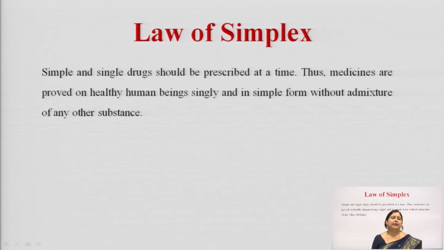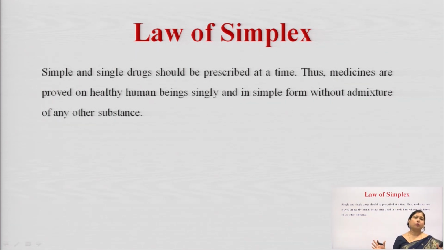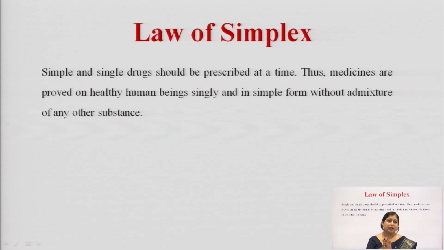The second law is the law of simplex. Homeopathy says that we should have very simple medication and generally a single drug should be prescribed at a time. It is not that we should have multiple compounds given together. It is completely different from Ayurveda. In Ayurveda, generally the formulations are mixtures of minimum 30-40 ingredients.